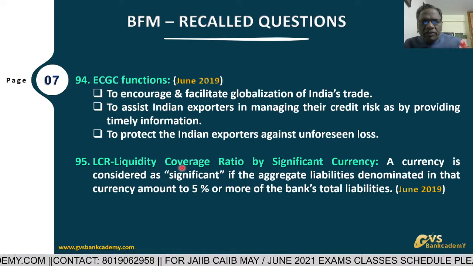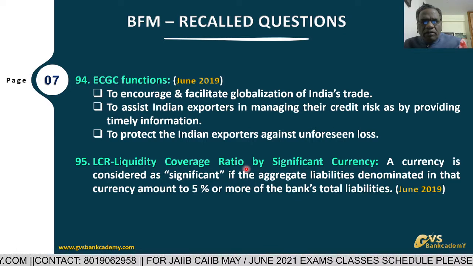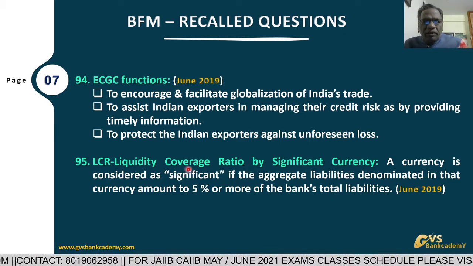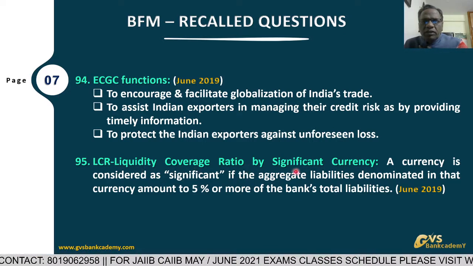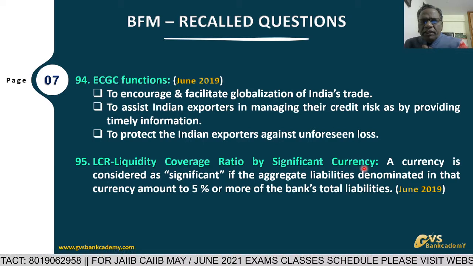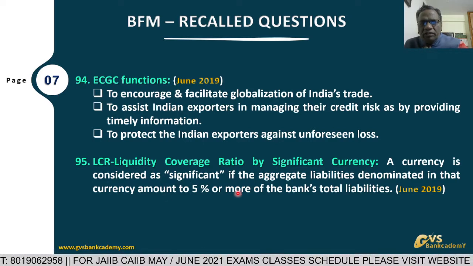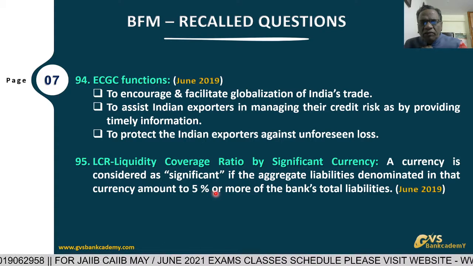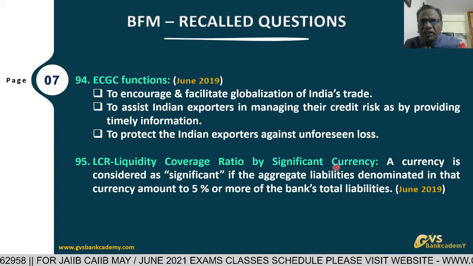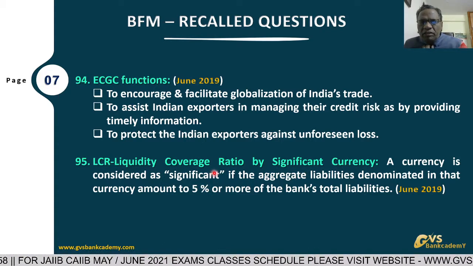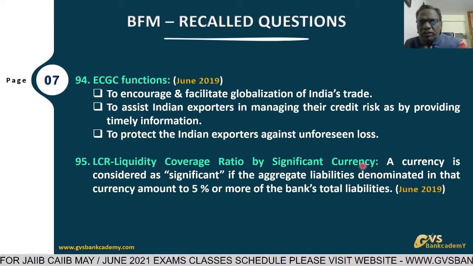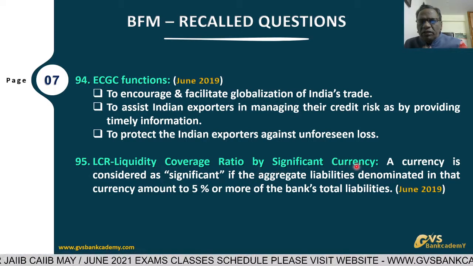High quality liquid assets divided by net outflows during the next 30 calendar days. So for this currency, what type of liquid assets do you have for payment, and what is the payment from 1 to the next 30 days in this particular currency.